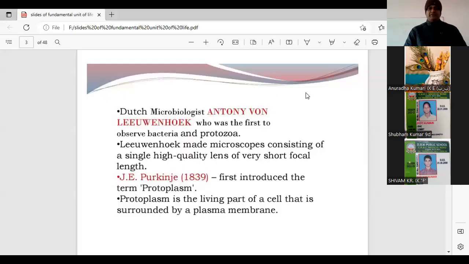Yes, students, once again I would like to repeat the question: which two components of the cell do we demarcate to be the constituents of the protoplasm?